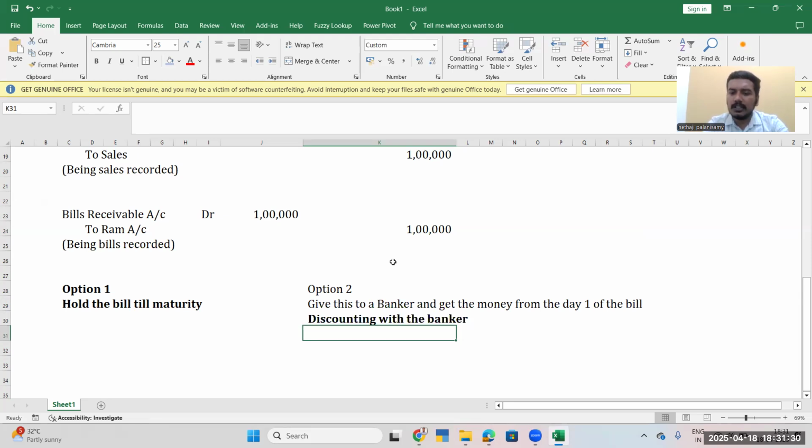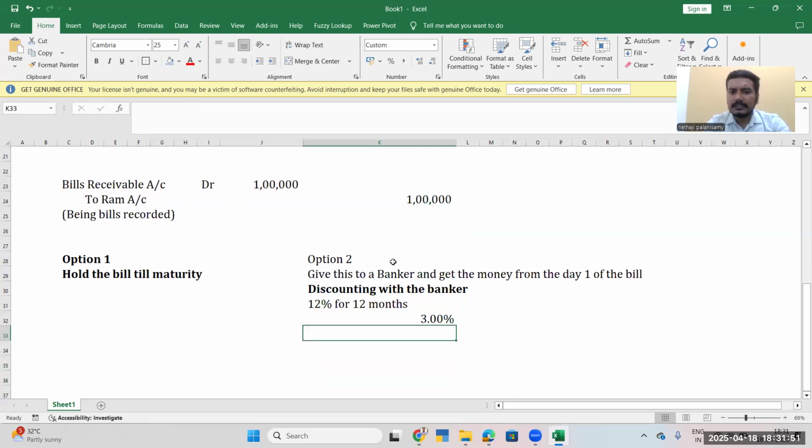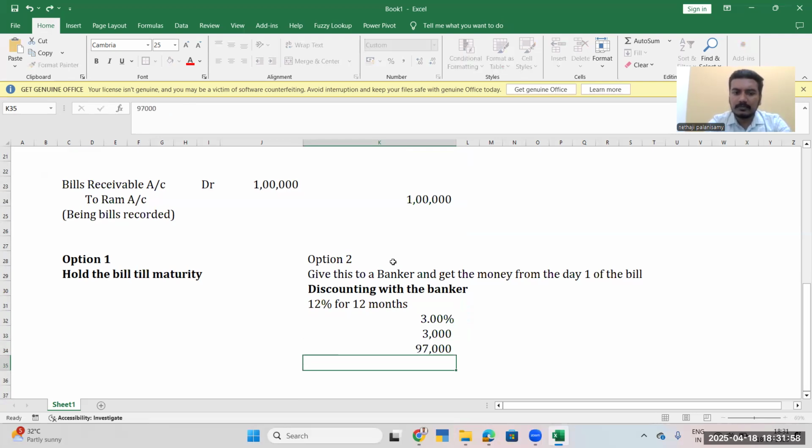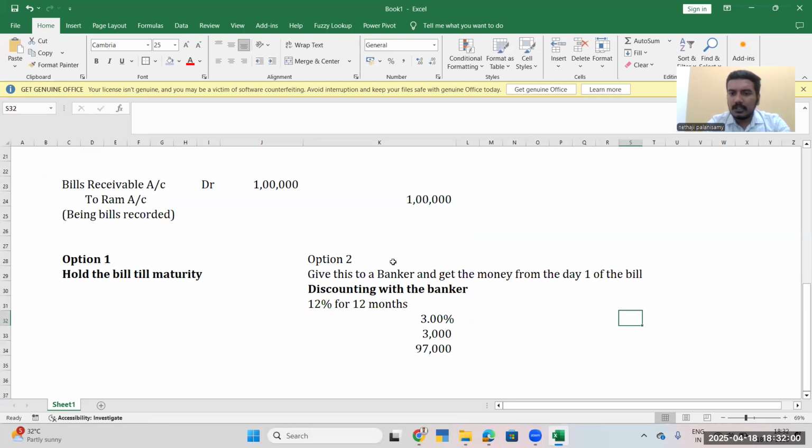If 12% interest is charged per annum, which is for 12 months, what will be the interest for 3 months? It will be 3%. So the bank will deduct 3% from the 1 lakh rupees, which is 3,000, and will give us the balance 97,000. Okay, this is option 2.